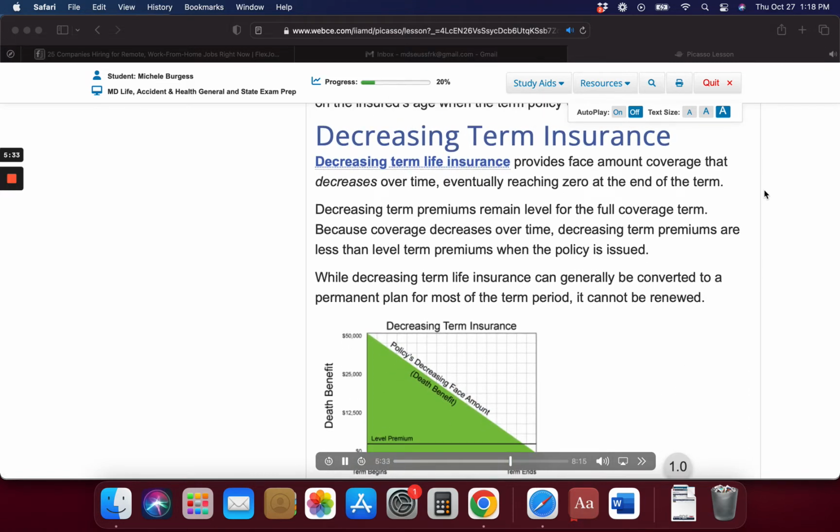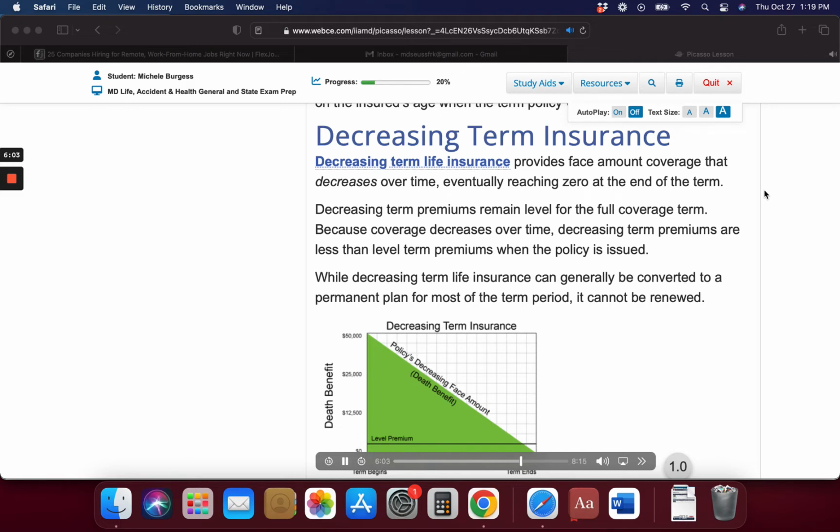Decreasing term insurance. Decreasing term life insurance provides face amount coverage that decreases over time, eventually reaching zero at the end of the term. Decreasing term premiums remain level for the full coverage term. Because coverage decreases over time, decreasing term premiums are less than level term premiums when the policy is issued. While decreasing term life insurance can generally be converted to a permanent plan for most of the term period, it cannot be renewed.